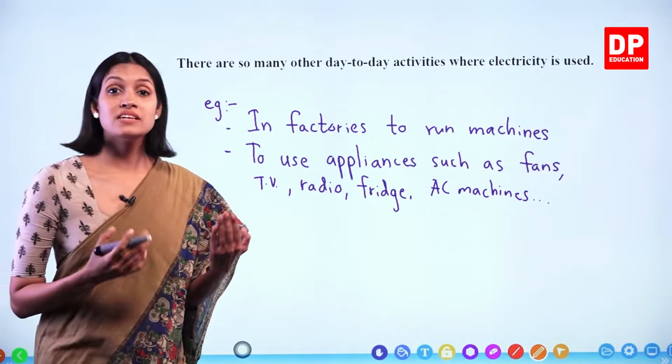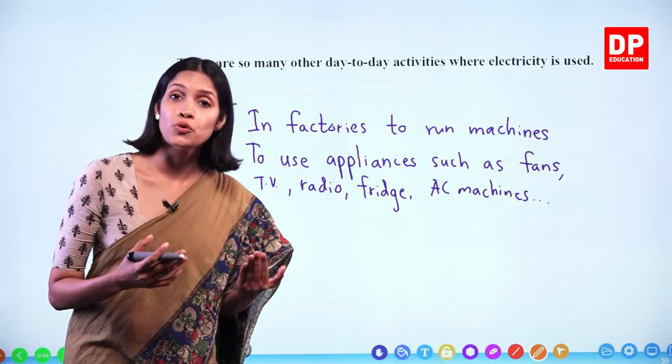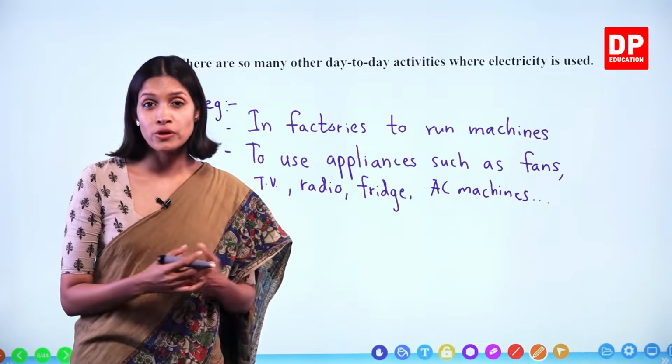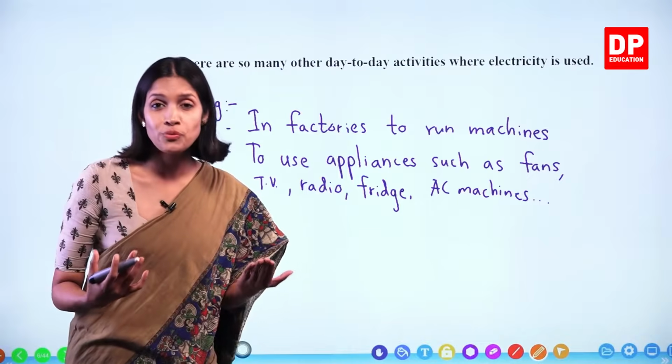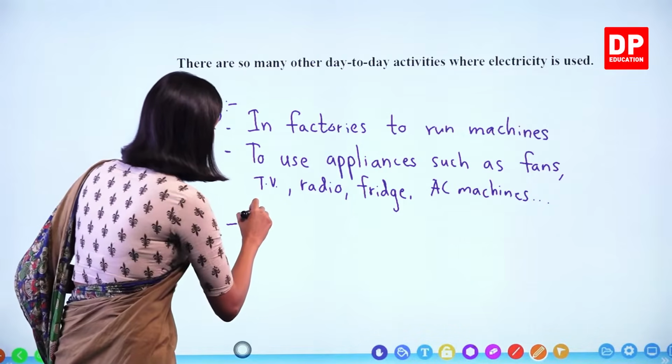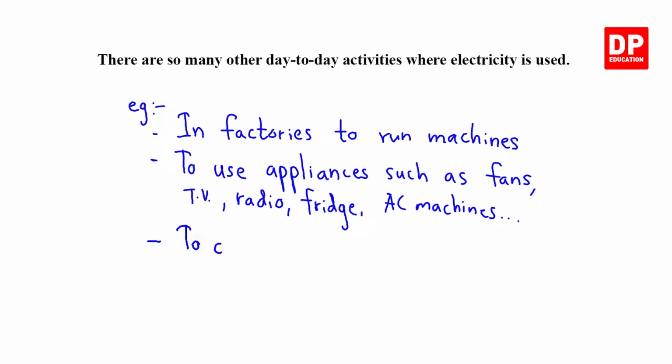So electricity is necessary to charge our phones, right? To charge phones, chargeable lamps, okay? And to charge our computers, laptops, we need electricity. We'll write: to charge phones, laptops, some lamps.